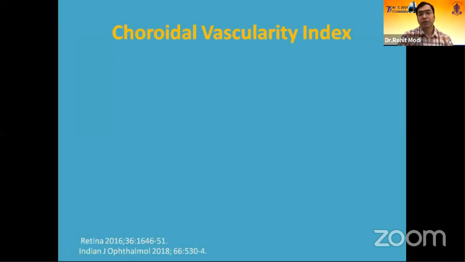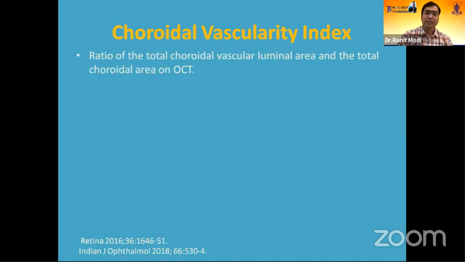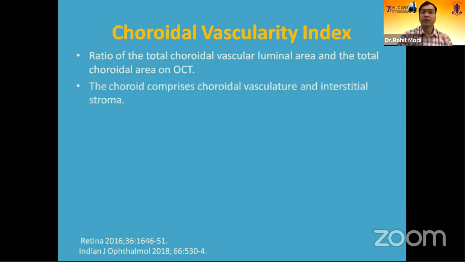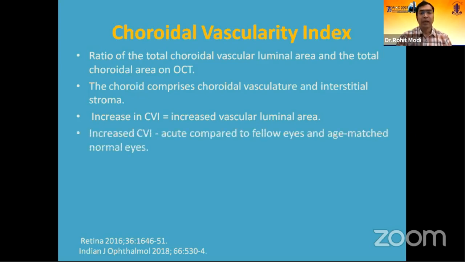Well, another important marker is the choroidal vascularity index. It's basically the ratio of the total choroidal vascular luminal area and the total choroidal area on OCT. The choroid comprises the choroidal vasculature and the interstitial stroma. Now, an increase in CVI indicates there has been an increased vascular luminal area, and this increase is more in acute cases as compared to the fellow eyes and the age-matched eyes.